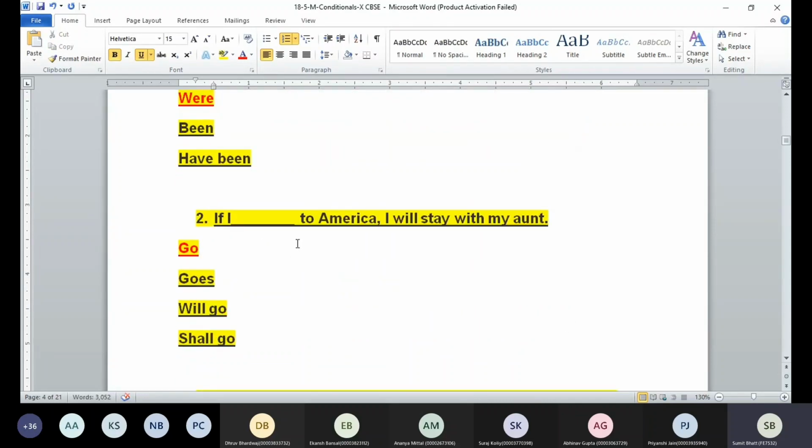Second sentence we have, if I dash. Yes, beta. Sir, but you said that there is 5 to 10% possibility in this type of condition. Not always, Vanika, but that's why I said there is a least possibility we can say. 5 to 10% of least possibility we are referring to.